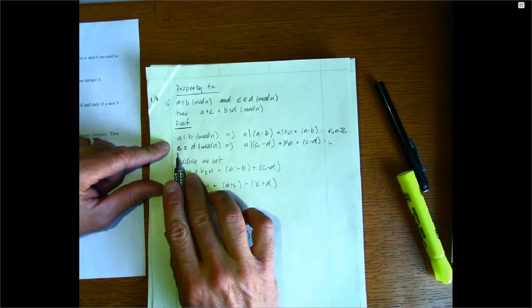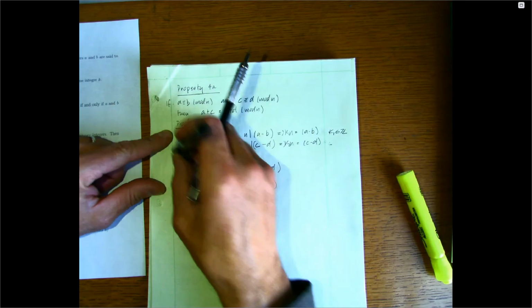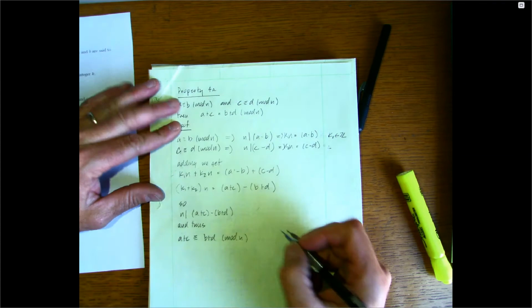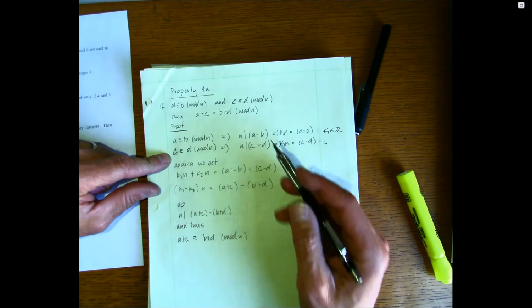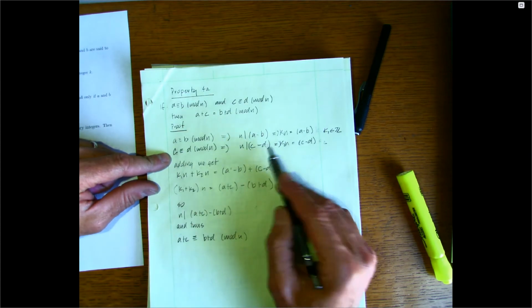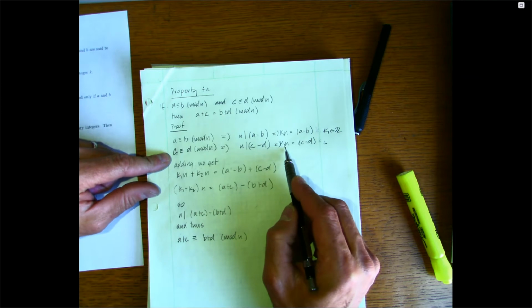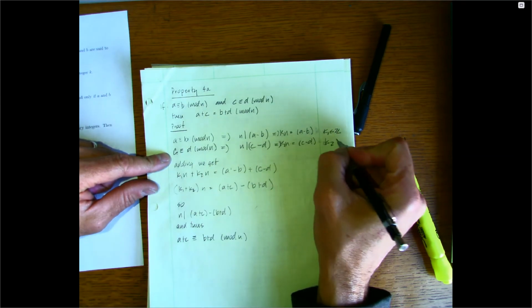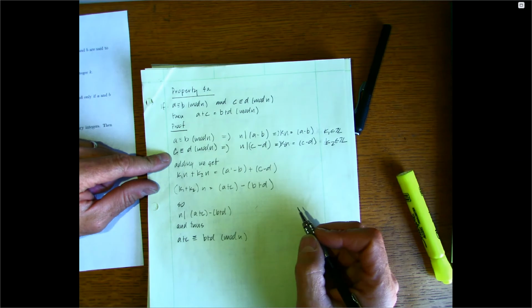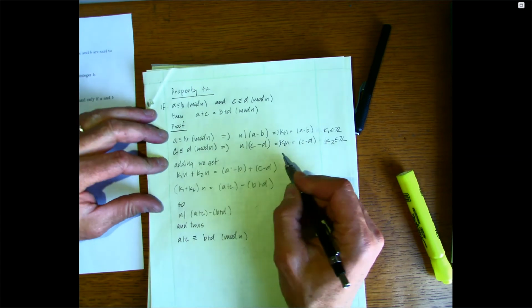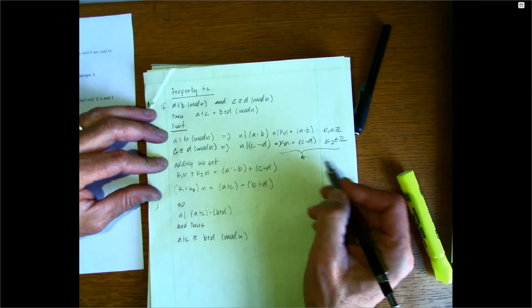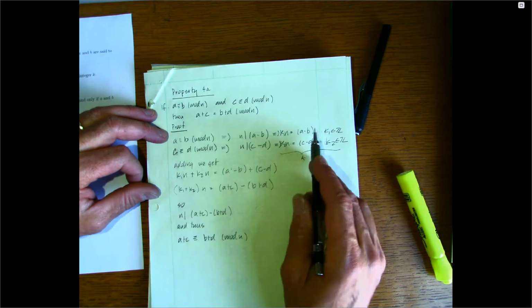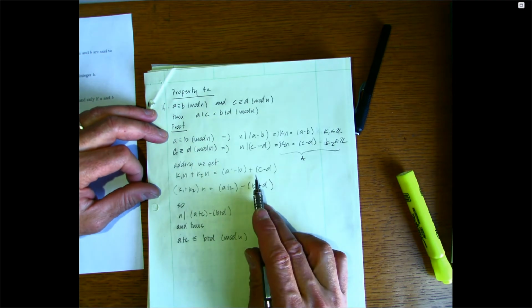And if C is congruent to D, then n must divide the difference, so n must divide C minus D. So then there's some k2 times n that is equal to the difference, with k2 an element of Z. So now if we take these two and add them together, we get k1 plus k2, and we get A minus B plus C minus D here.